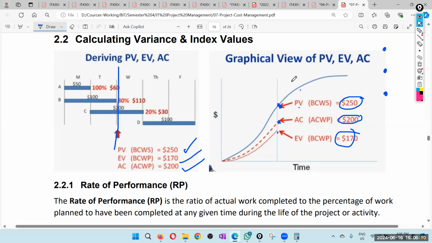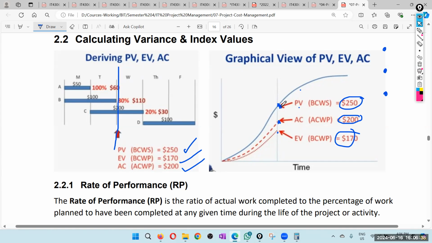So this is not the worst situation, but still, sorry, this is actually the worst case. This is the worst case where your actual cost is more than earned value. Okay. But a little bit okay is that your actual cost is not above plan value. That is a little bit of a relief, but anyway, this is not a very good situation.